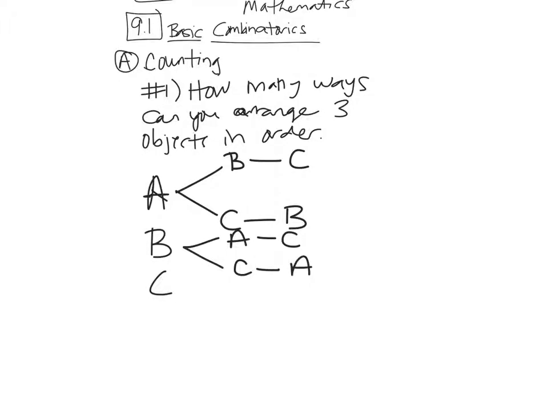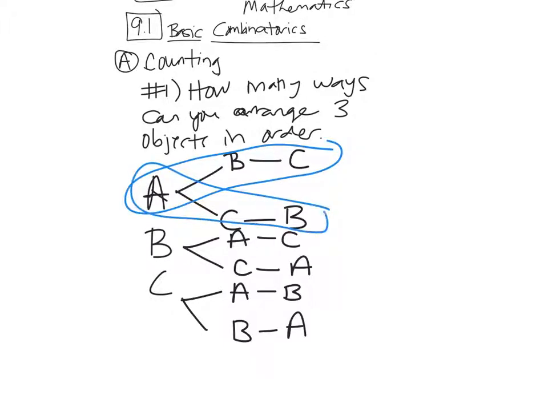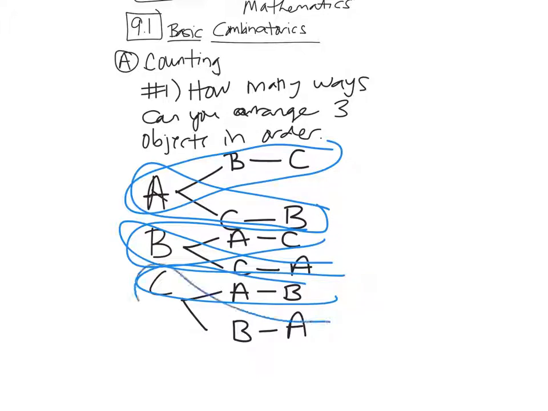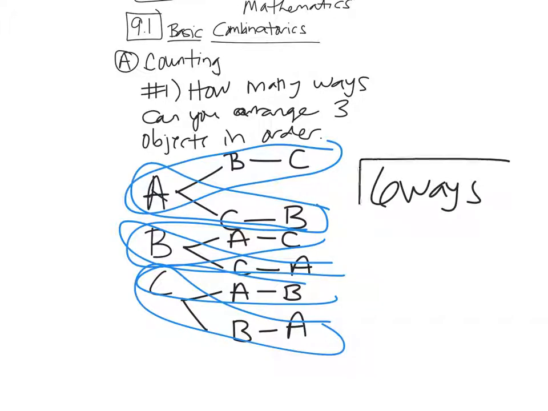And then C has 2 options, A or B. After A, you would go to B, and after B, you would go to A. So if you count these in this tree diagram, we've got 1, 2, 3, 4, 5, 6. Wow, that looks really messy, huh? There are 6 ways to arrange them, and we just listed them all.